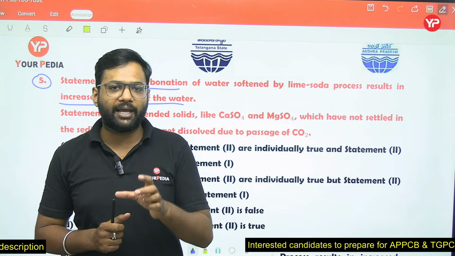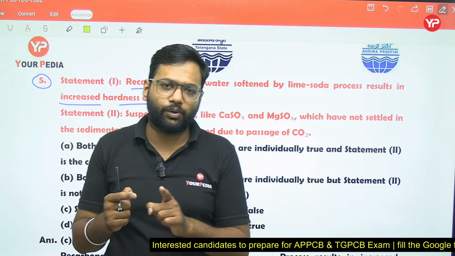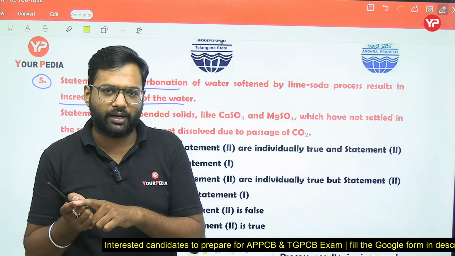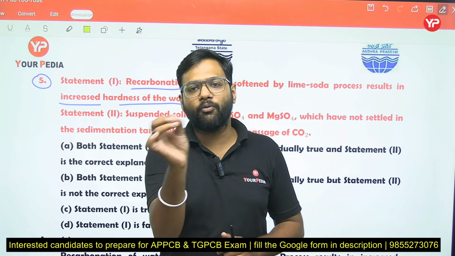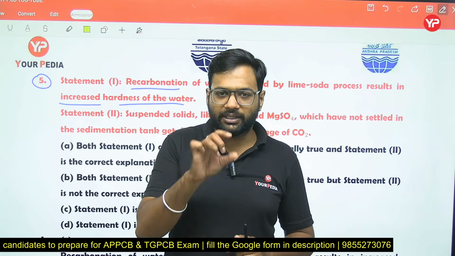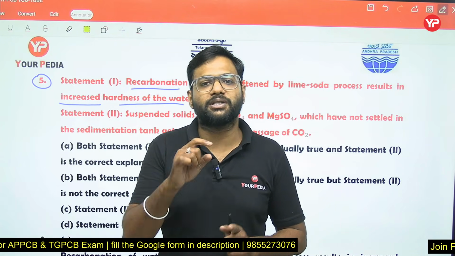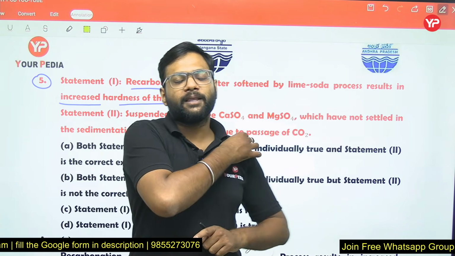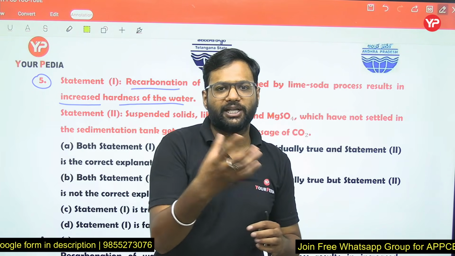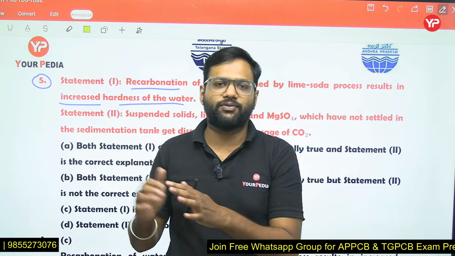Secondly, lime converts the magnesium non-carbonate hardness into calcium non-carbonate hardness. That means the non-carbonate hardness of calcium is not removed by the lime. Third, lime reacts with CO2 present in the water, forming a precipitate of CaCO3.